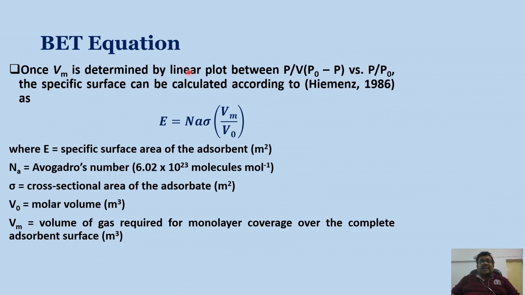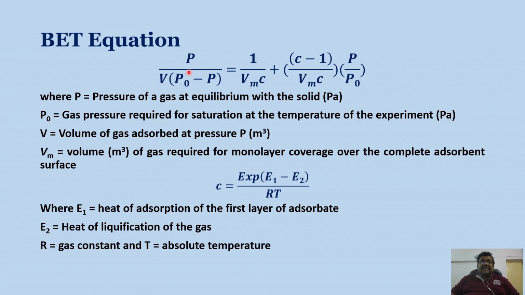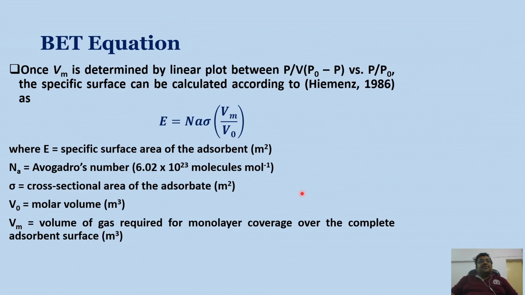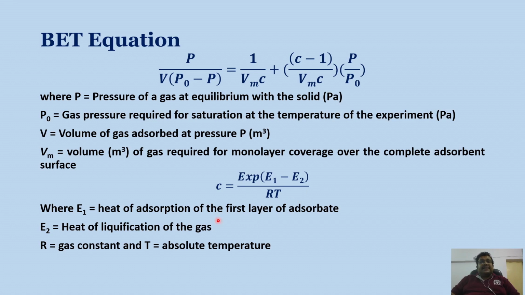One thing is clear in this BET equation: it is a formula of a straight line. This is the offset, this is the slope, this is y and this is x. If we consider this, things become clearer. So what is Vm? Vm is the volume of gas required for monolayer coverage over the complete adsorbent surface.